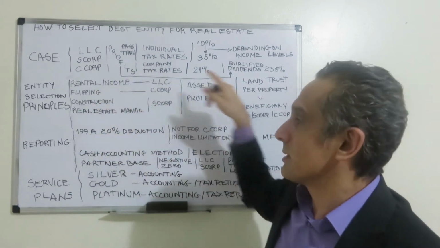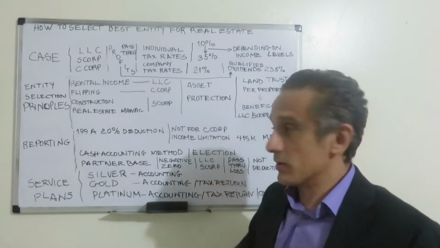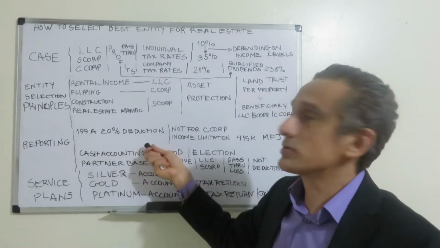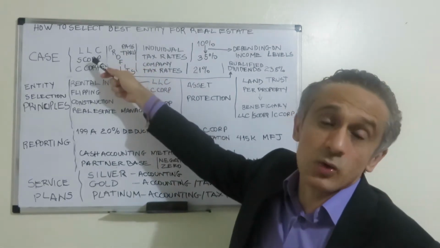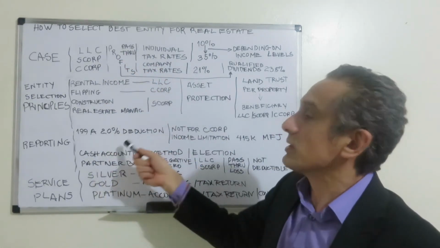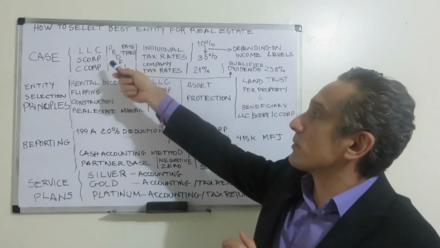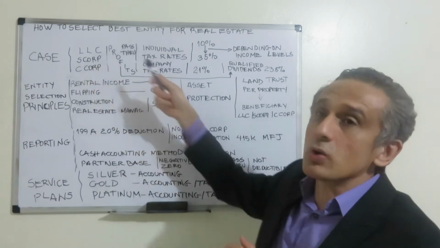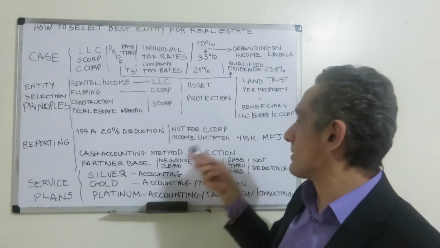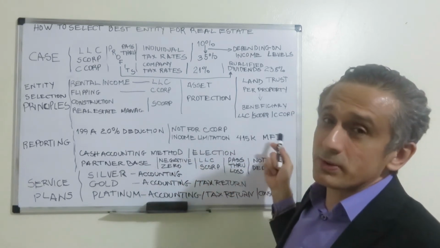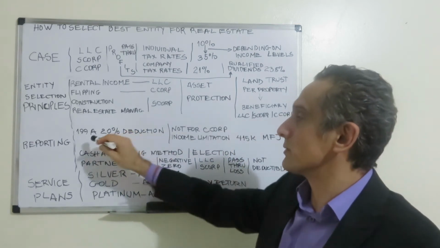In terms of reporting, as we all know, and we have recently made a video about this, there is a 20% deduction from the pass-through profits of the LLC and S corp. This 20% deduction is taken at the individual level by the partners for the LLC or the shareholders for the S corp. The only thing is that there are some income limitations. For example, for couples married filing jointly, the maximum income to take this 20%